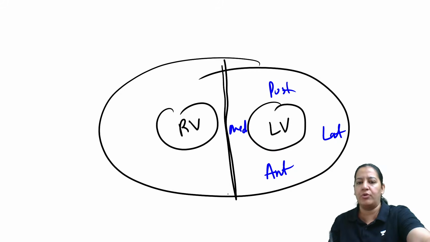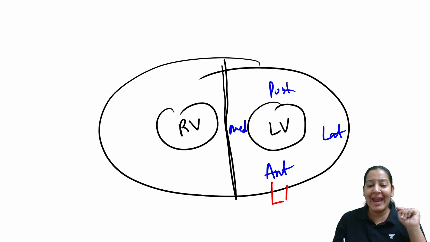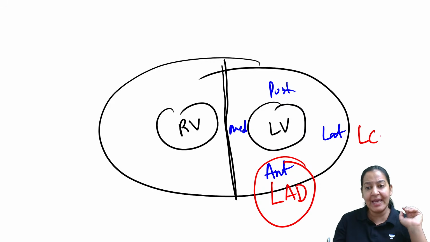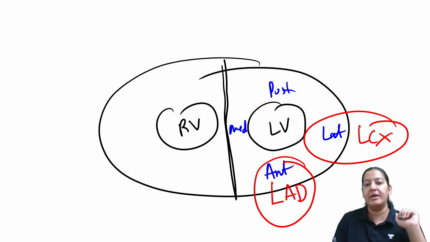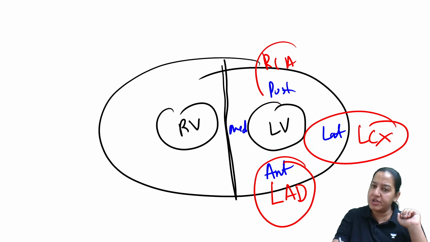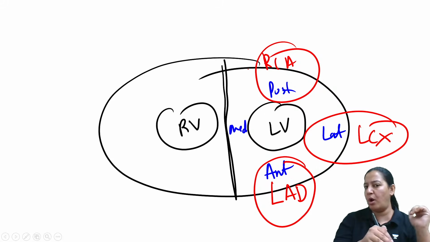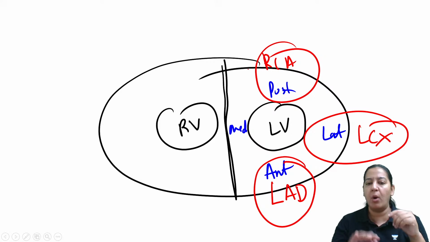Now we have three coronaries with us. LAD, left anterior descending, supplies the anterior wall, please learn it. LCX supplies the lateral wall, please learn it. RCA supplies the posterior wall, please learn it. So three coronaries, three walls. What about the fourth wall? We don't have a fourth coronary. The fourth wall is the medial wall.